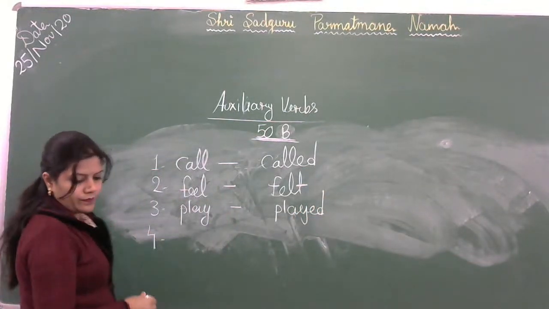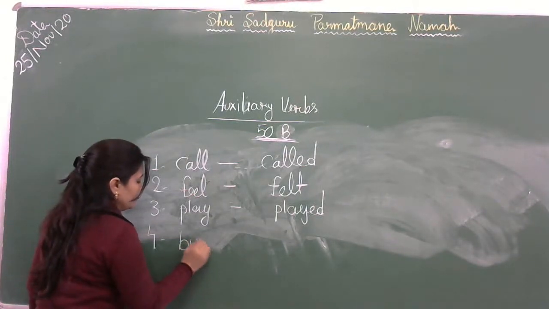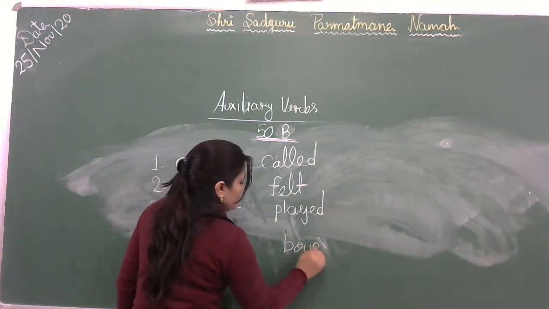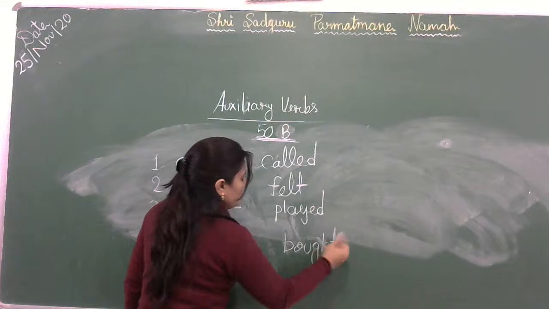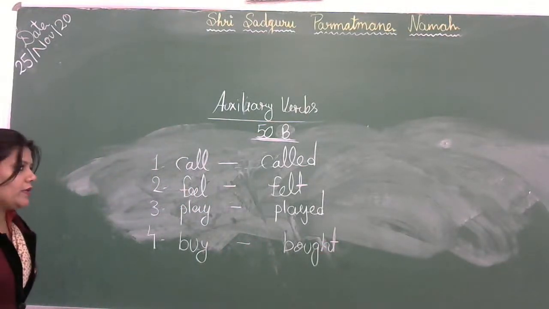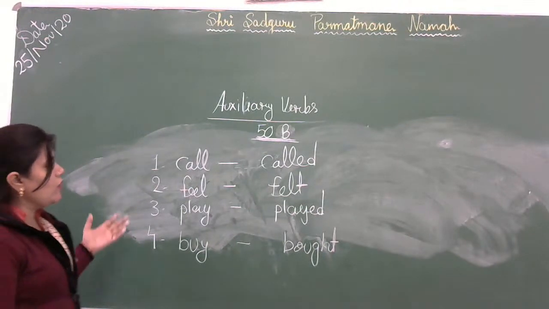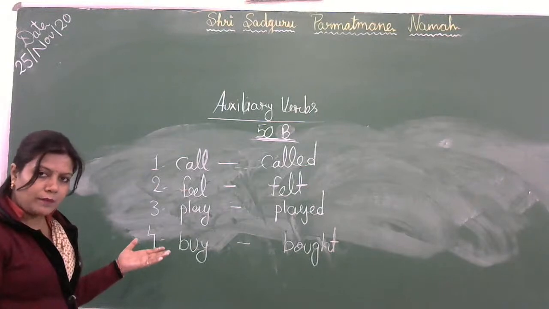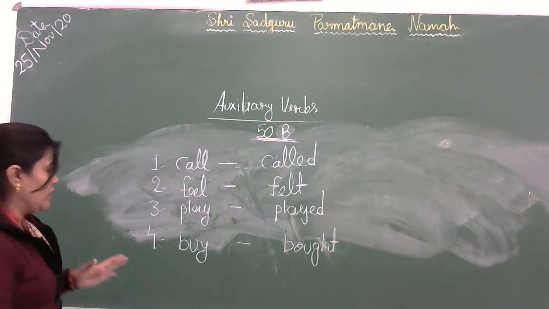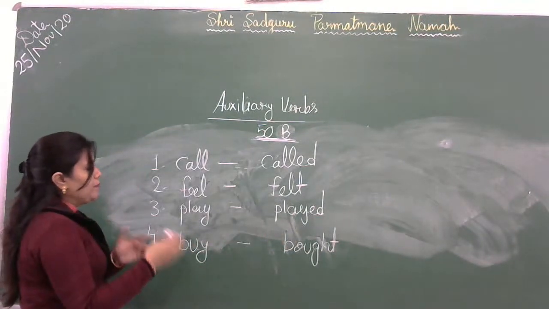Fourth number, buy. Sometimes we see the verbs are same in the past and past participle. कई verbs ऐसे होते हैं जो simple past और past participle में same होते हैं. Okay, like buy, bought, bought, play, played, played.